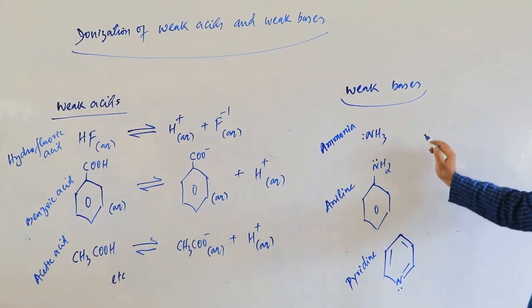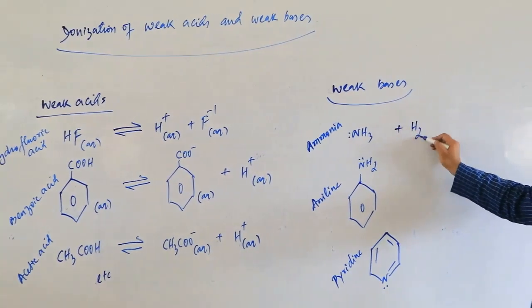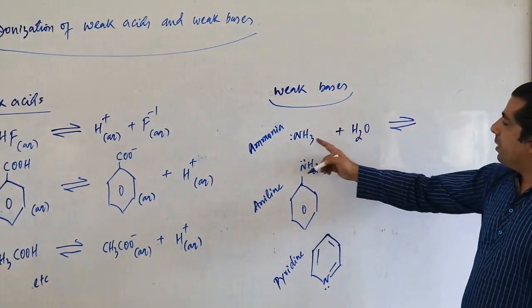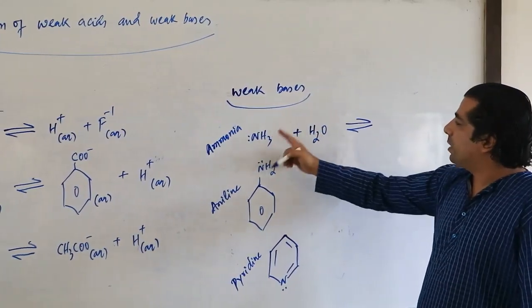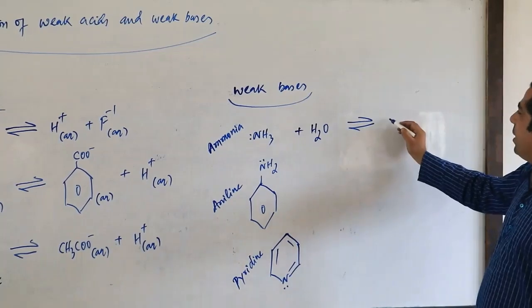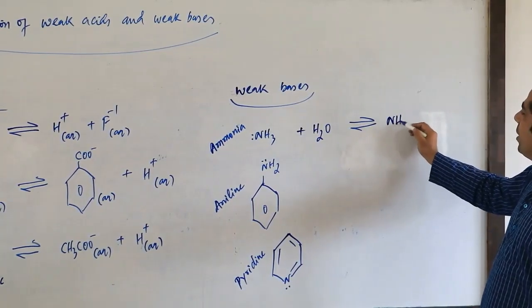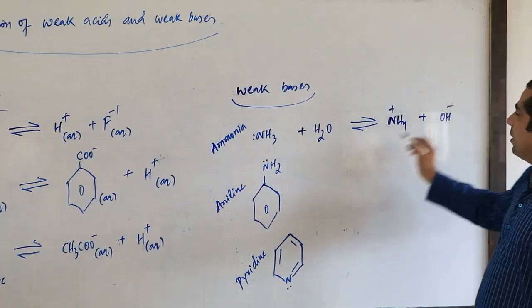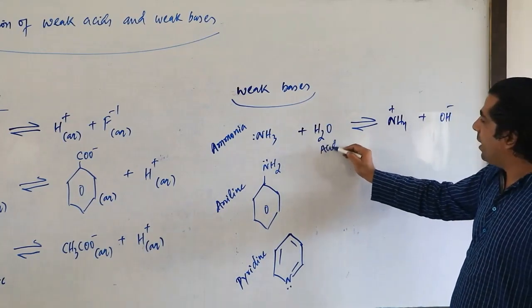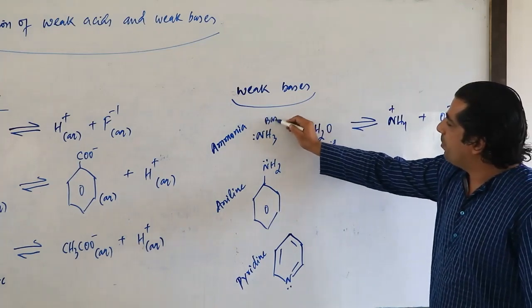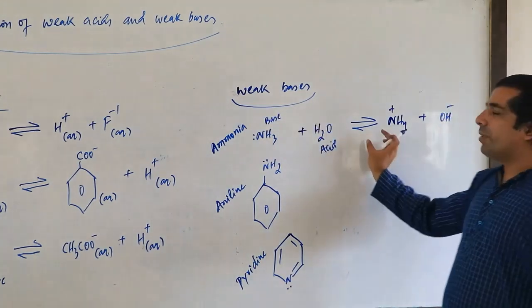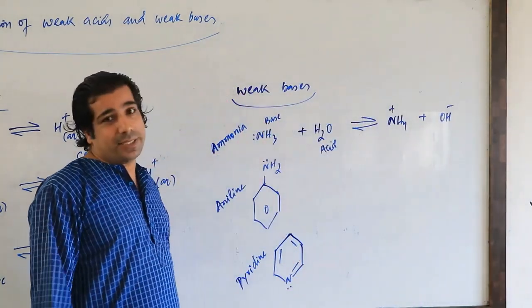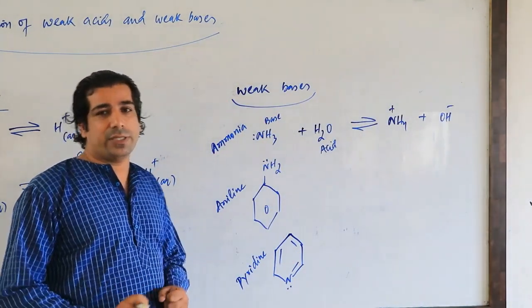Let me show you one reaction here. If it interacts with the water, so what will happen? The NH3 will accept H+ from water, and NH3 will change into NH4+ and water will become OH-. That means here the water is acting as an acid and NH3 is acting as a base. So equilibrium will be established here also because these are the weak bases, my dear friends. Please remember that point. Make note of this.